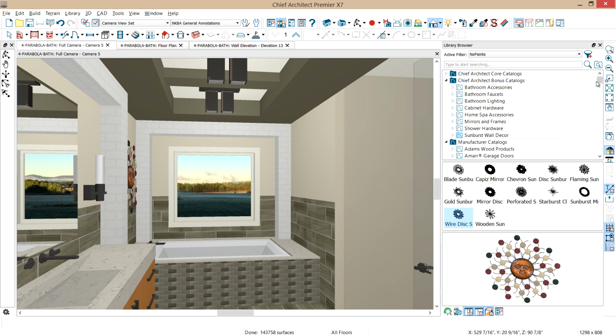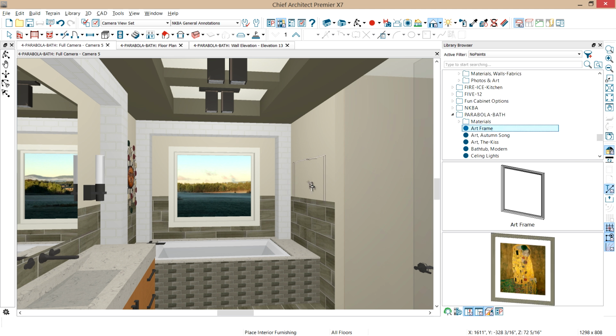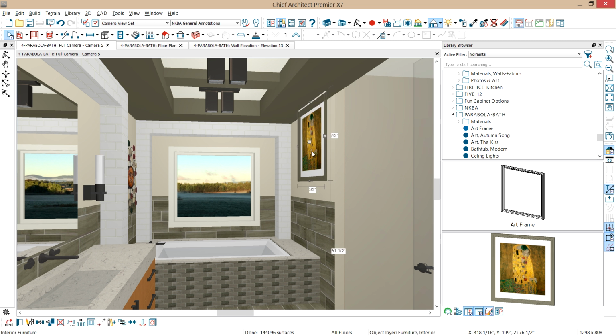And then I've also got some artwork, and you can go out to websites something like art.com and grab different art. If I click and place one of these elements on the wall, let's see if I can pull that down here. Just slide that down here a little bit.